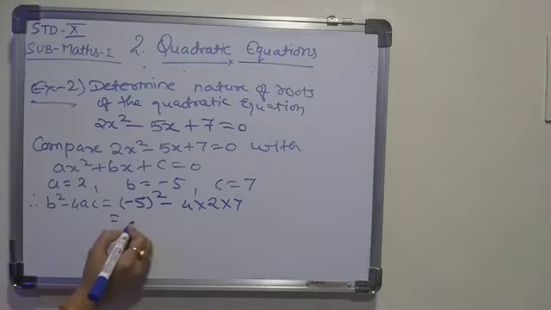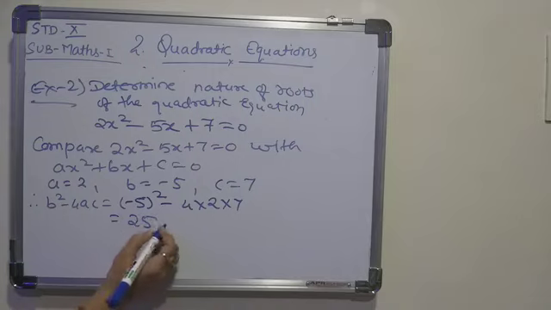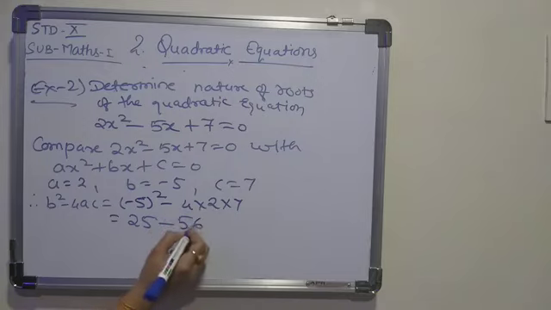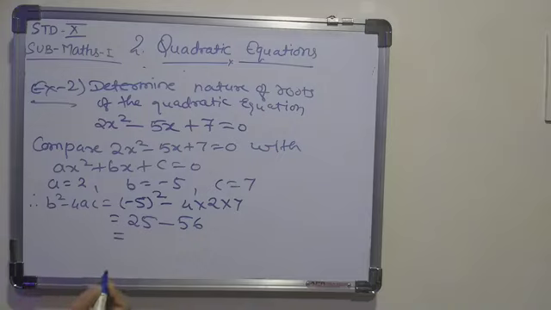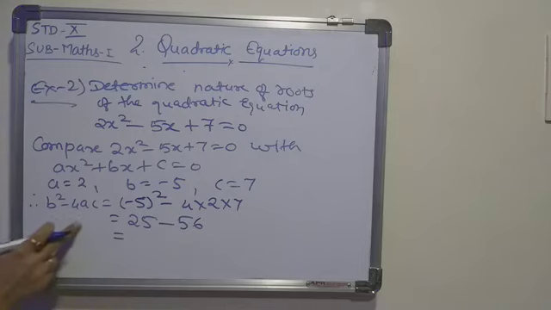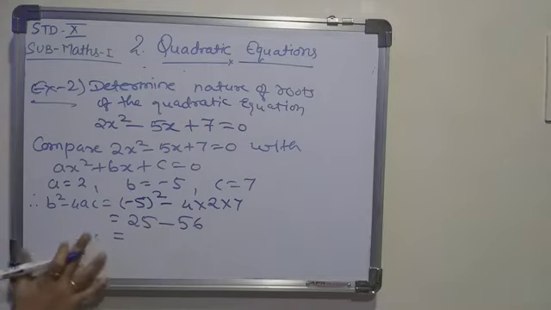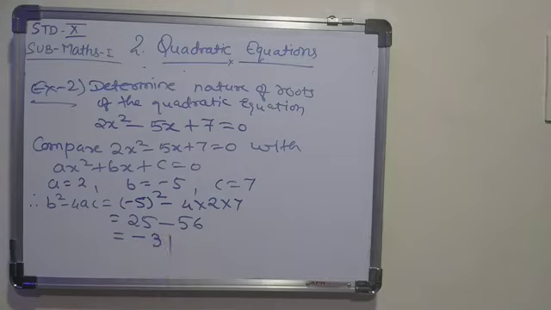Clear? Square of a negative number is always positive. So minus 5 square will be 25. Here you will get 4 2s are 8, 8 7s are 56. So 25 minus 56 means your answer is in the negative form. This is a discriminant which is represented by capital D. So you can just write like this also, D is equals to minus 31. Clear? You can write capital D over here. Capital D means discriminant. Clear? So your discriminant value is minus 31.